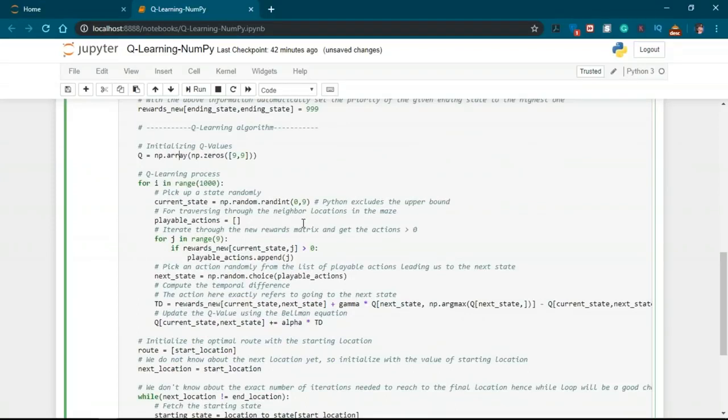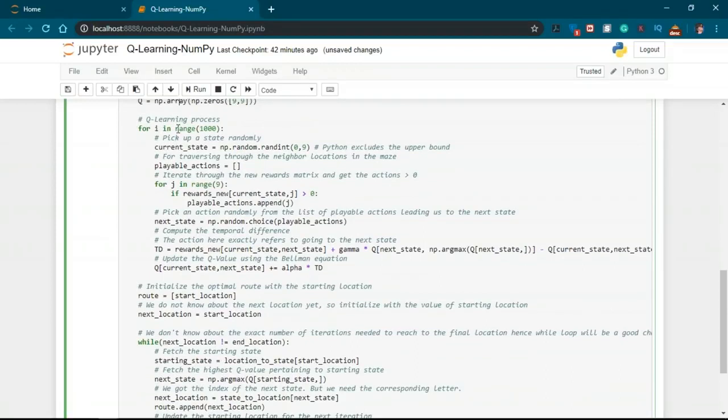And in the q learning process, you can see here, we are taking i in range 1000, and we're going to pick up a state randomly. So we're going to use np.random.randint. And for traversing through the neighbor locations in the same maze, we're going to iterate through the new reward matrix and get the actions which are greater than 0. And after that, we're going to pick an action randomly from the list of the playable actions nearest to the next state.